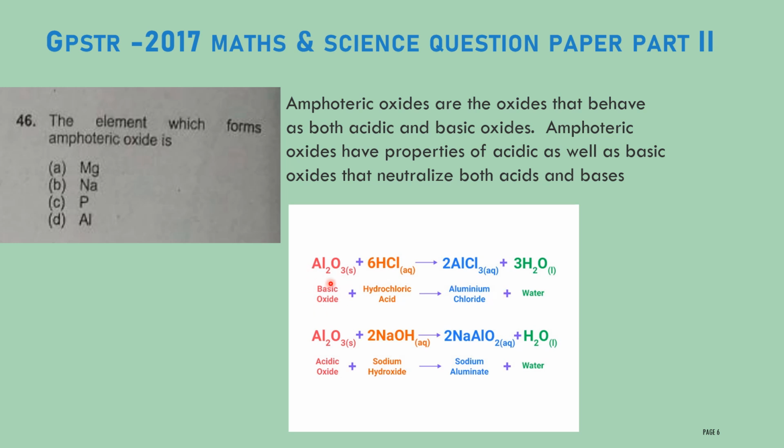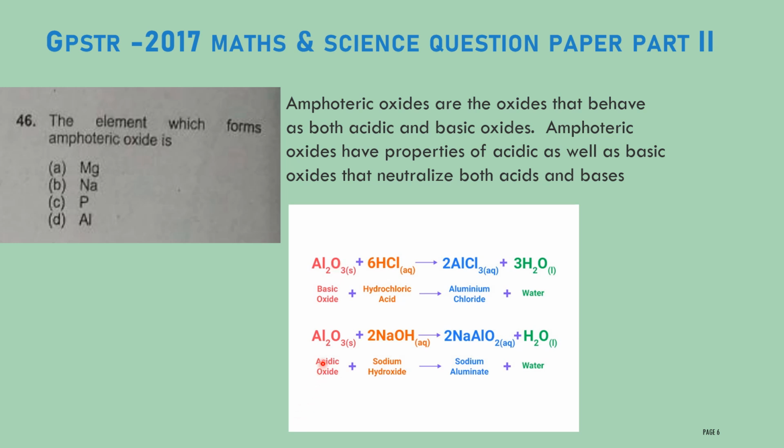Here the basic oxide, aluminium oxide, reacts with hydrochloric acid, and both combine to form aluminium chloride, a salt, and water. So in the first case aluminium oxide behaves as a base.